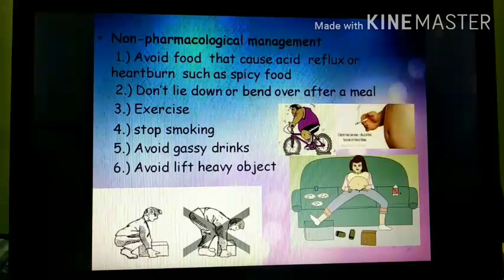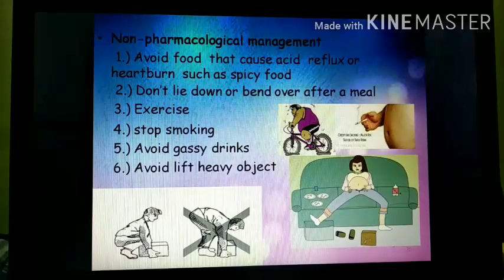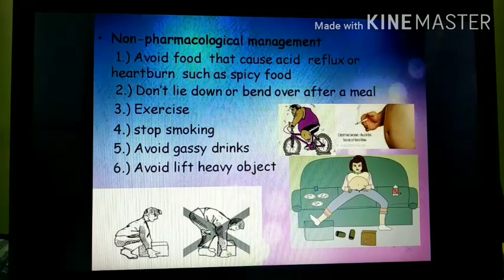After that, non-pharmacological management: avoid spicy, fatty food which causes acid reflux. If there is acid reflux, then the stomach acid will regurgitate up into the esophagus and may come into the mouth. Don't lie down immediately after a meal, and have your meal at least 3 hours before your sleep.